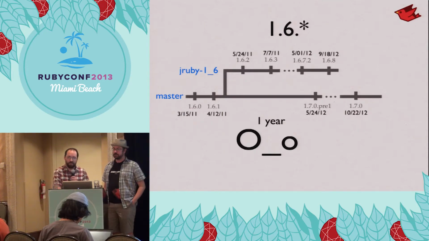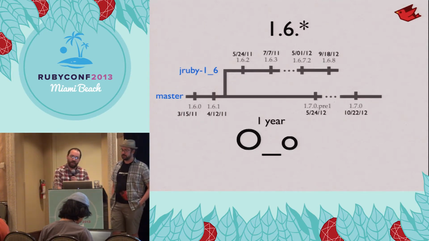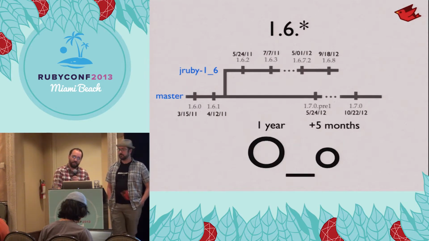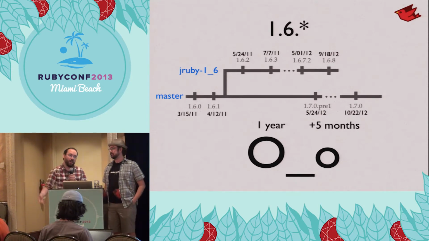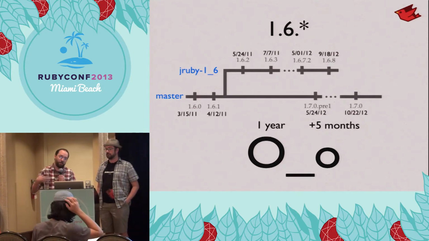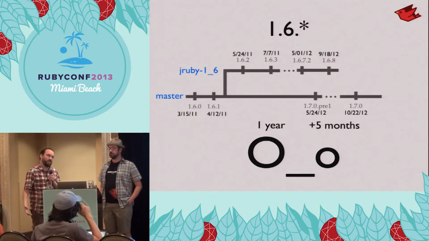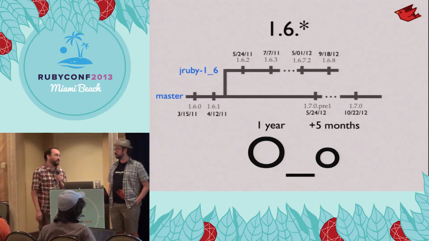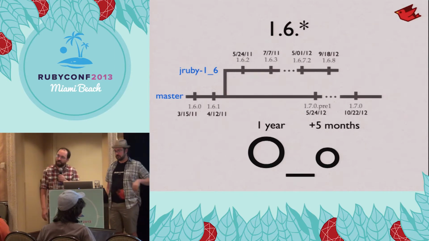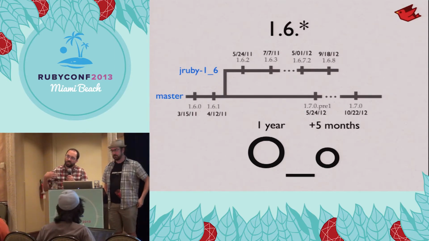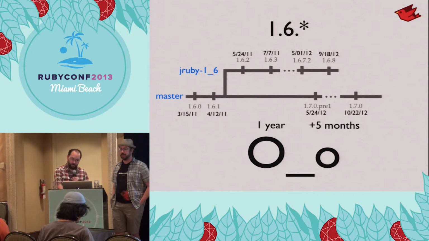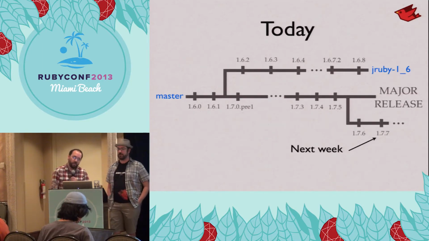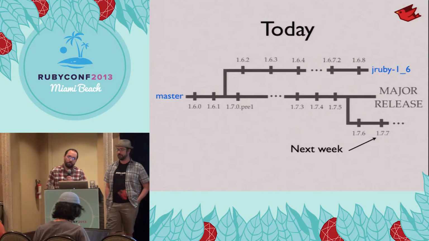A year later, we put out a preview release on 1.7. We're plugging away on master, working on the next great thing. Another 5 months, 1.7.0 comes out. So for a year and a half, we're on this dual branch development mode. And what ended up happening is we had so much fun on master that not a lot of stuff made it to 1.6. And the branches kept getting further apart, and we did merge stuff when people asked for it, but this was not something that we wanted to repeat. We really like to keep our releases short and closer together, and keep fixes going to the right places, to the releases people are using.